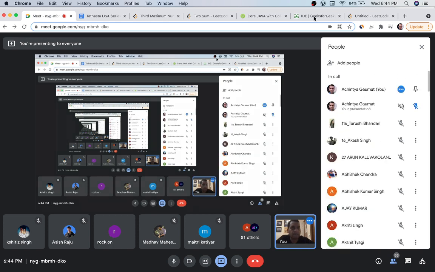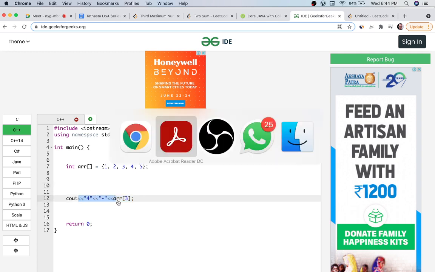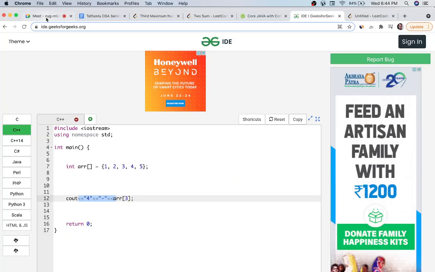Yeah, so what I was saying, array is random access, which means you can access any index you want, and you can output that specific element whenever you want. So it's a random access data structure.